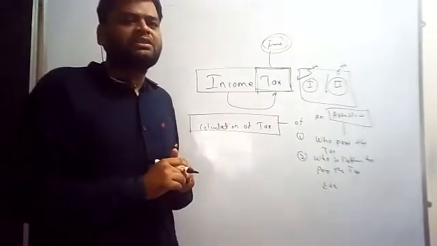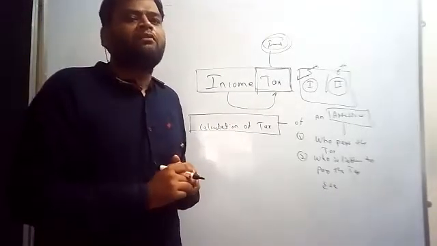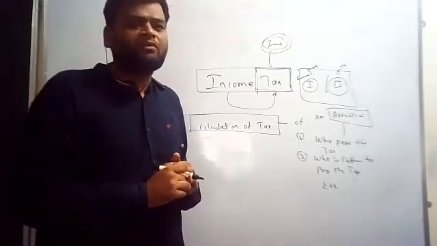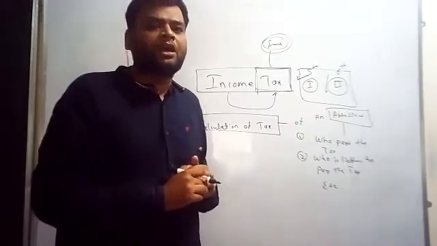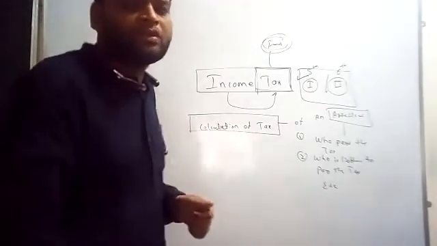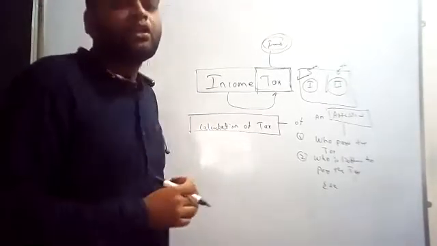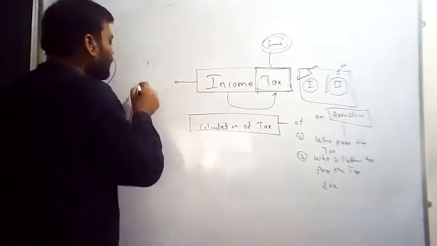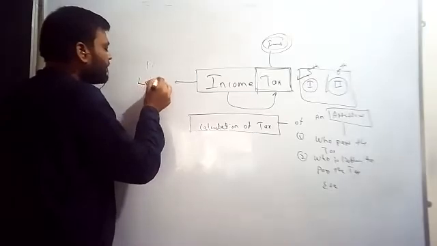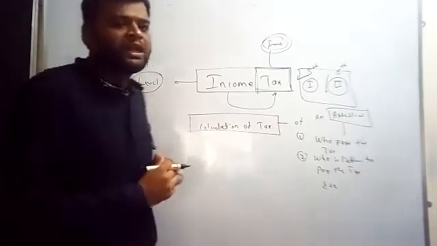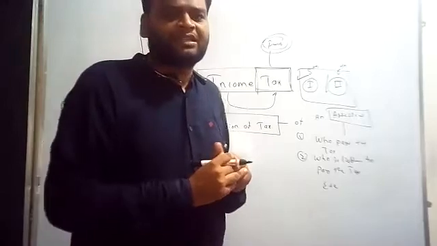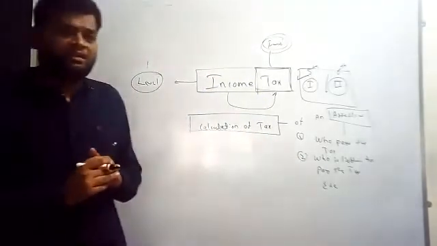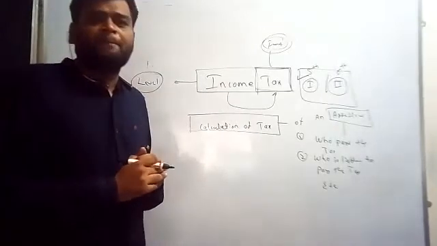The tax is not liable to be paid by all the people. Only the person who is having a certain level of income is going to pay the tax.